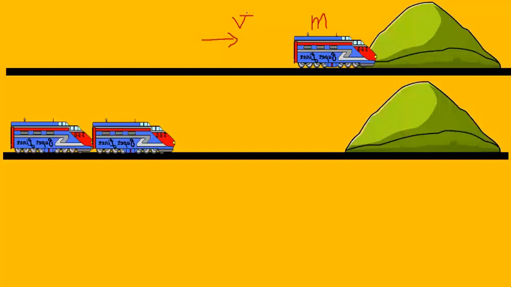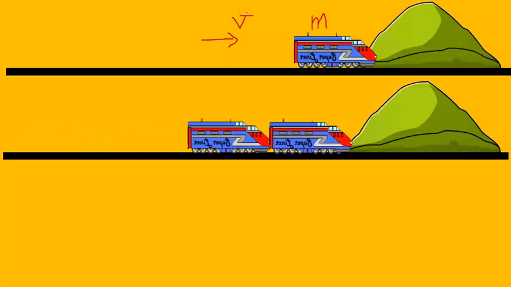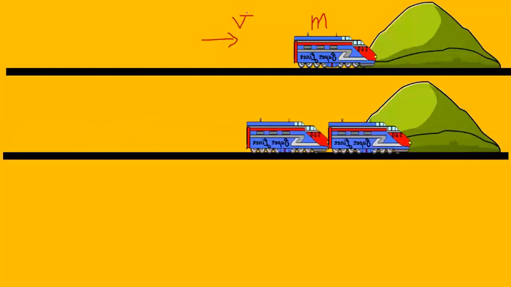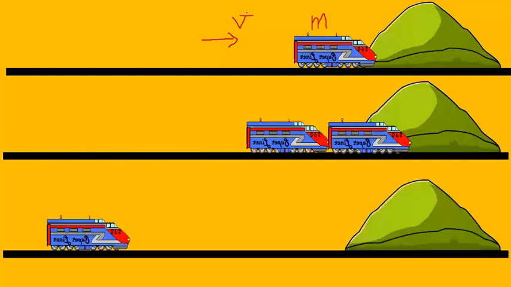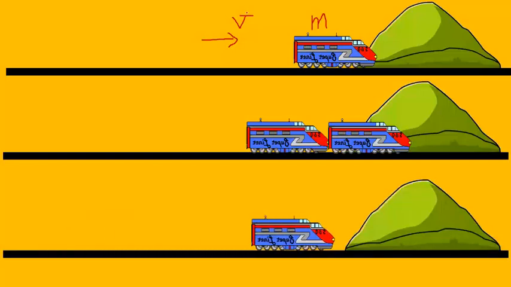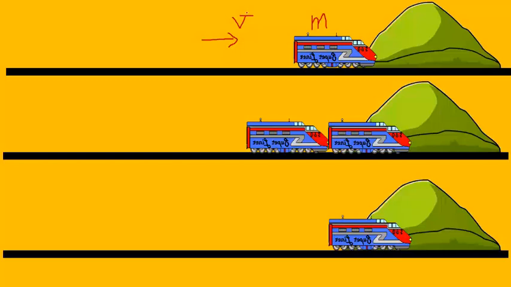Suppose that I double the mass of the train, and I know that if I move the train with the same velocity, it will have more effect. The greater effect is because of the greater mass. Another strategy could be moving the same train with the same mass, but with a greater velocity. If I have a greater velocity here, again I expect more penetration.